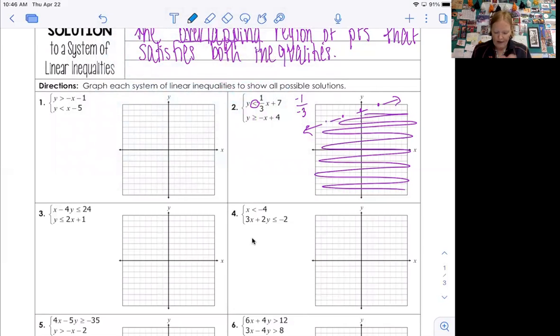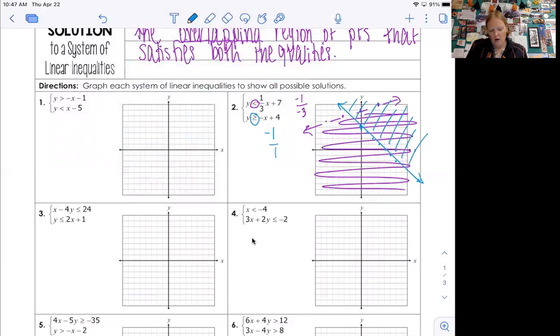All right, next equation is a y-intercept of 4, so 1, 2, 3, 4, and a slope of -1. So it's -1 over 1, down 1 over 1, down 1 over 1. So there we go. You have to be really careful because you're kind of on top of your other equation. This one is going to have a solid line because it's greater than or equal to. So I'm going to draw a solid line through there. Use a ruler. Again, I missed my points. And my solutions are above that line, so they actually go like this.